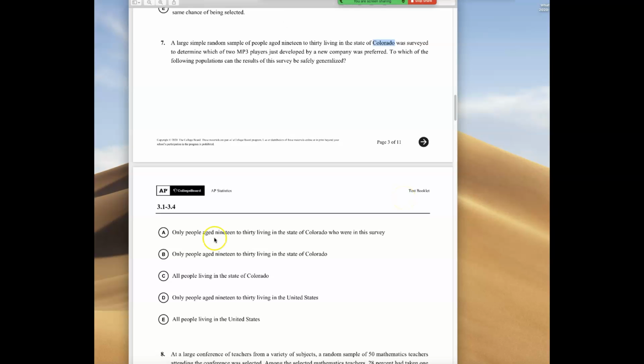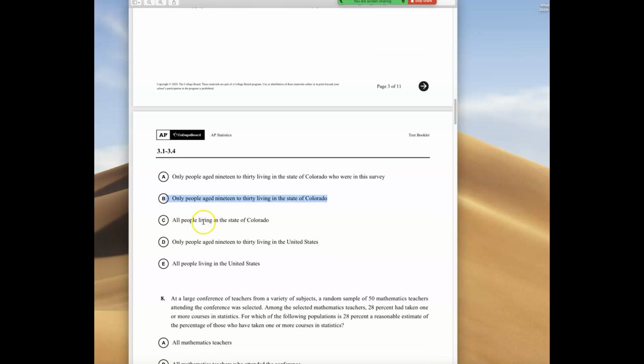But if they were in a survey, generalize only to those in the survey. If I just took a survey of you guys and 80% of third hour think that we'll be back in school, there's no reason to push beyond that. We can't say all people living in the U.S. because we only sampled Colorado, and we only asked 19 to 30. We can't say it about all ages in the U.S. because we only know about this group. I didn't ask them. I asked 19 to 30 living in Colorado. So don't try to generalize beyond where the sample was taken.